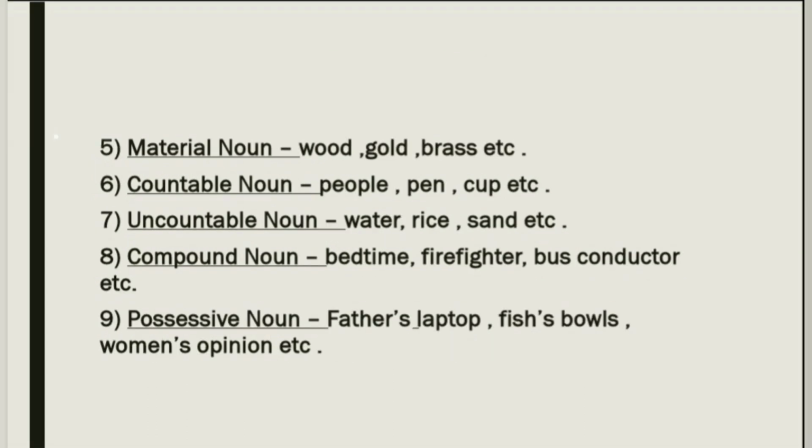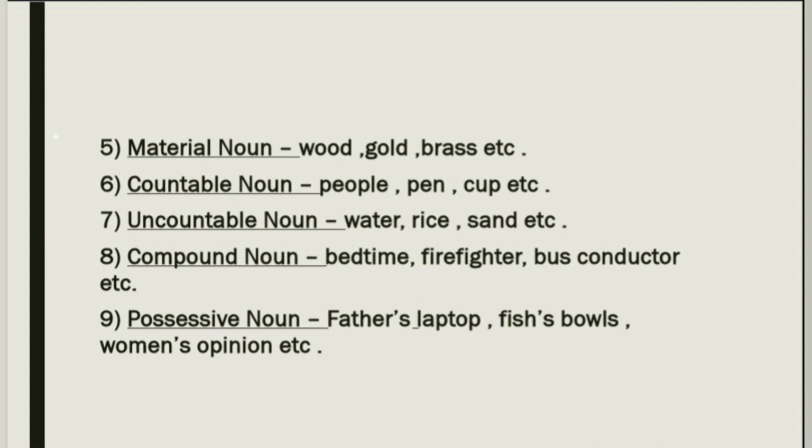Comes the fifth category of noun, that is material noun, which relates to concrete objects such as wood, gold, brass, etc. Then comes countable noun. As the name itself suggests, countable nouns are those nouns which can be counted like people, pen, cup, etc. Then comes uncountable nouns, nouns which cannot be counted like water, rice, sand. You cannot say give me one water, you will say a glass of water, right?